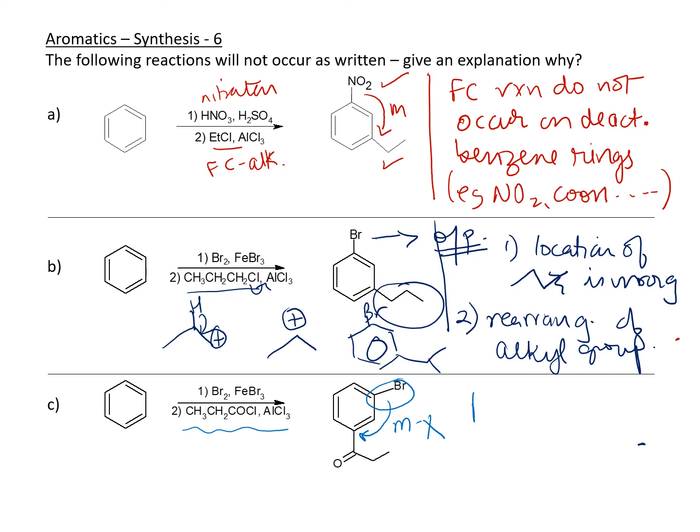So bromine is an ortho-para director. All right, so if it is an ortho-para director, then the location of the keto group, or this whole group over here from the Friedel-Crafts acylation, should be in either the ortho or para position. That was also something that was wrong in B. Okay, so that's what's wrong. So that is it, I think, for these compounds.